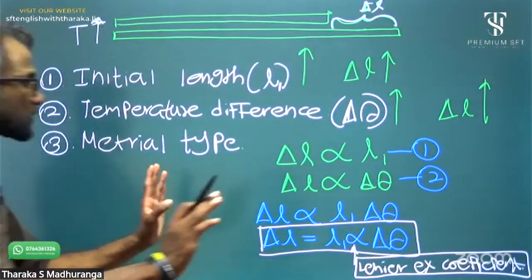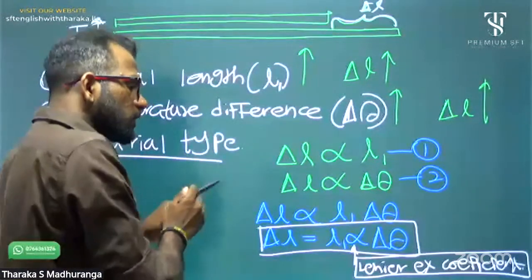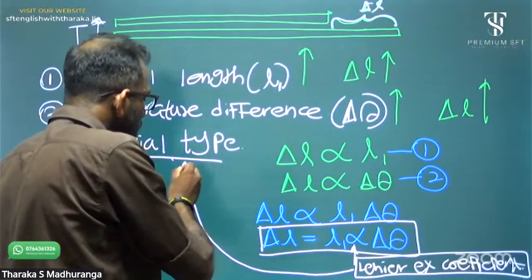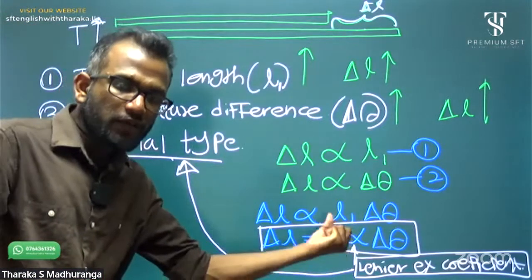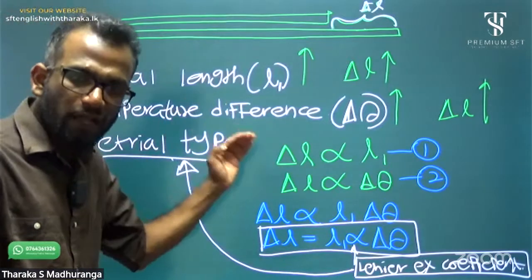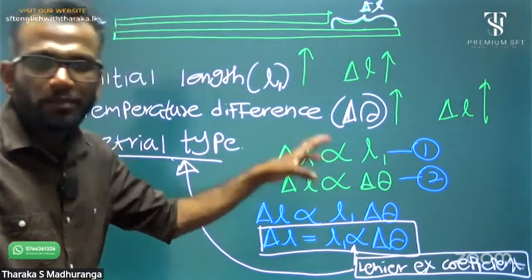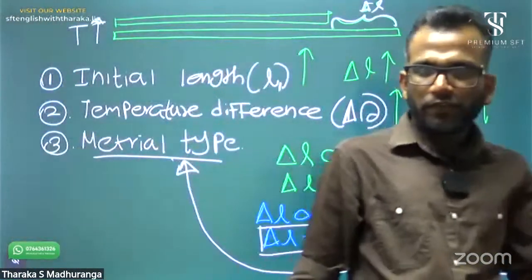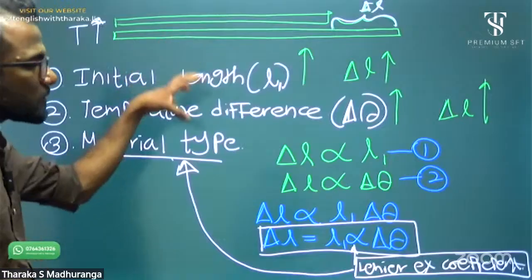I told you there is another factor, the material type, also affecting. The linear expansion coefficient alpha is a constant that depends on the material type. When the material type changes, this alpha value changes. For copper, it has a specific value. For aluminium, it has a specific value. For rubber, for plastic, for wood, each has a specific value like this. Understood?